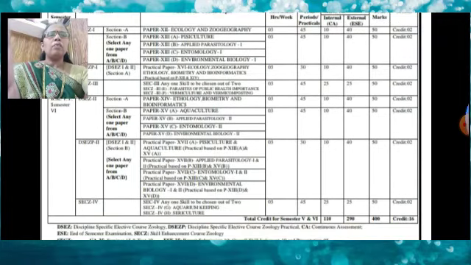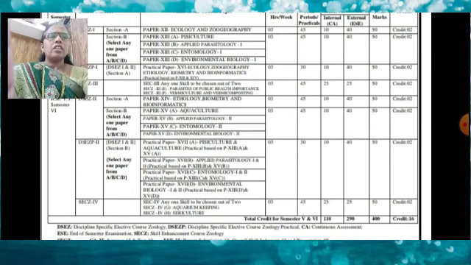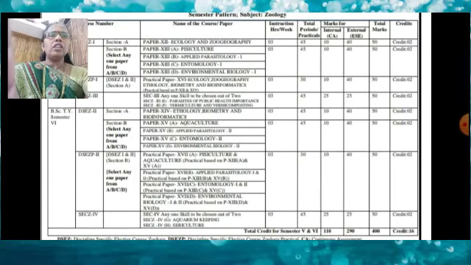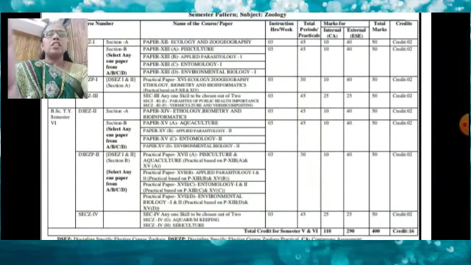Then paper number 15 includes different specializations. Generally we select paper number 15A, that is aquaculture. It also consists of 50 marks. Out of this, 10 are internal and 40 are external. So the sixth semester consists of two papers, paper number 14 and paper number 15.